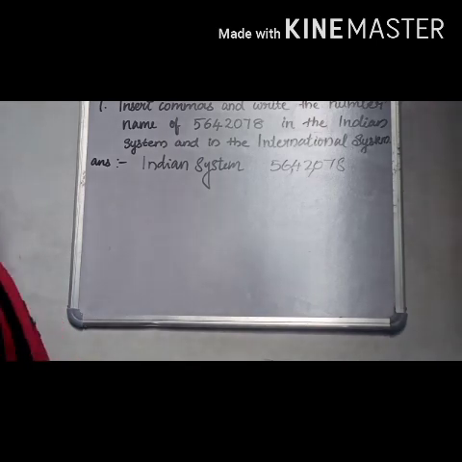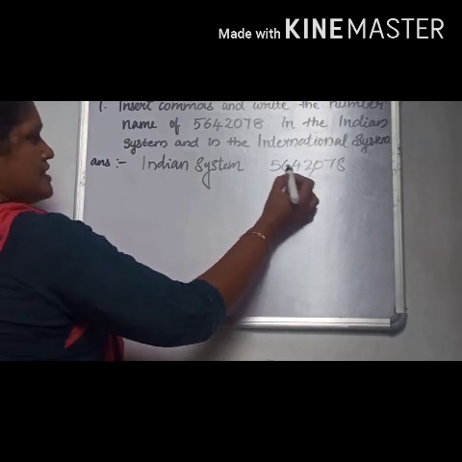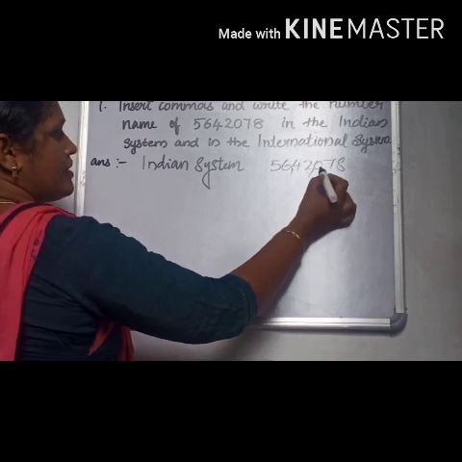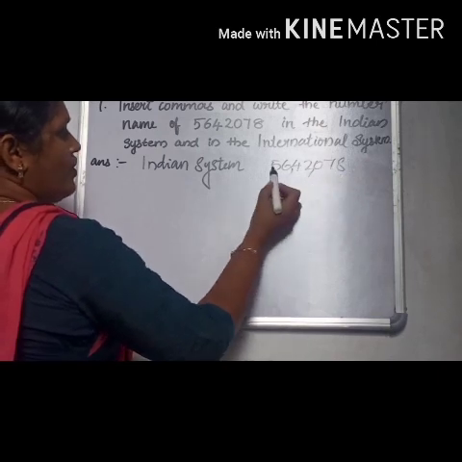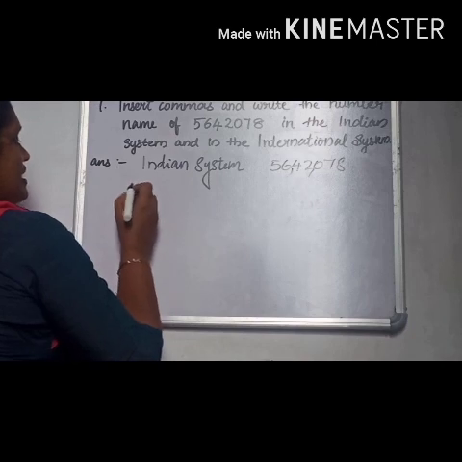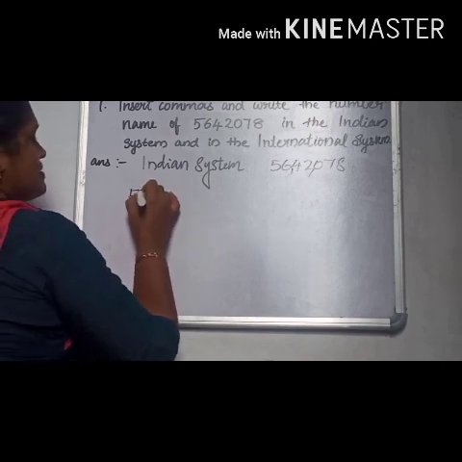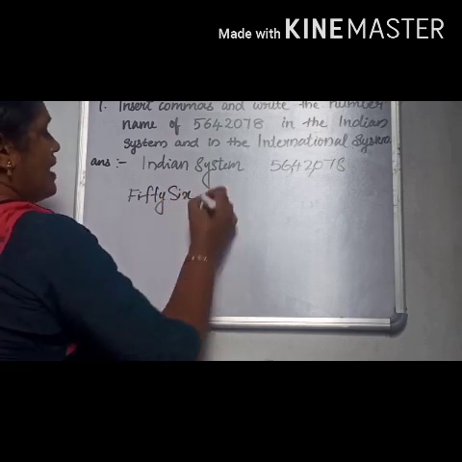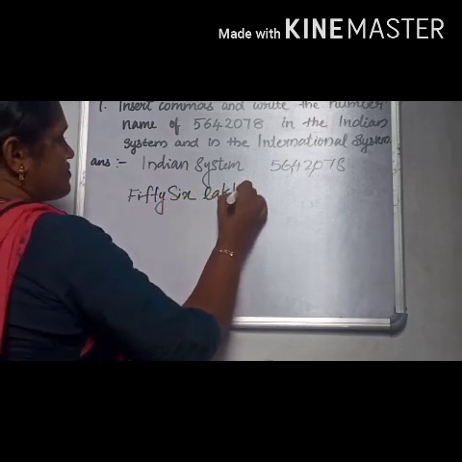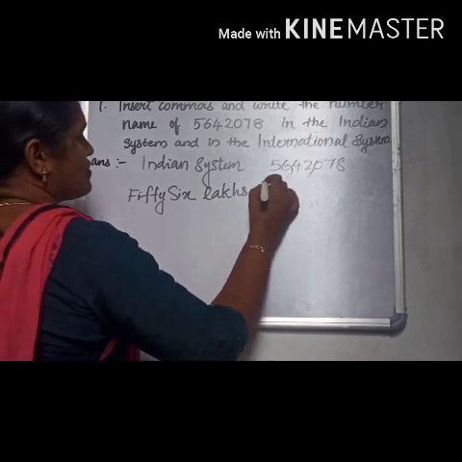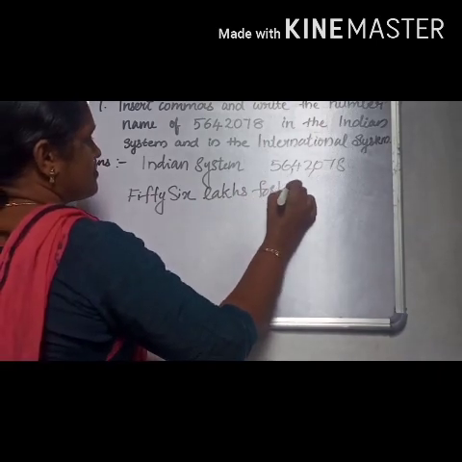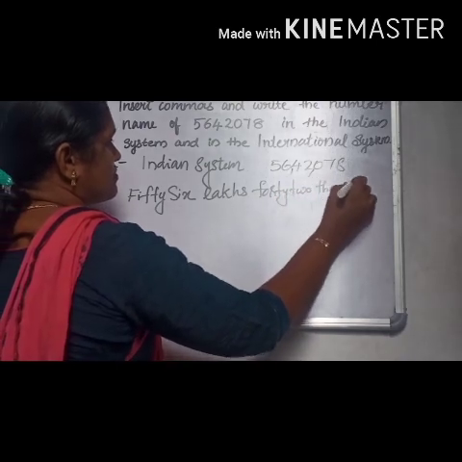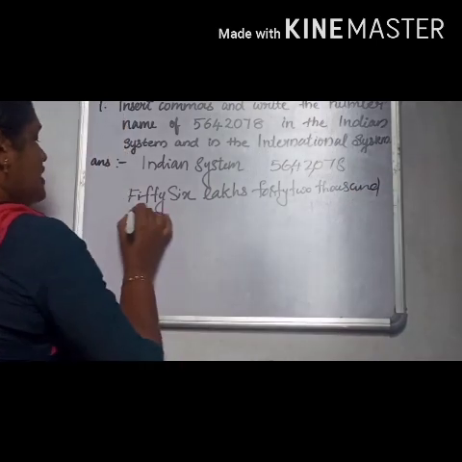The number name of this is 56 lakhs 42,078. There is no number in hundreds place. So 56, we can write here 56 lakhs 42,000 78.